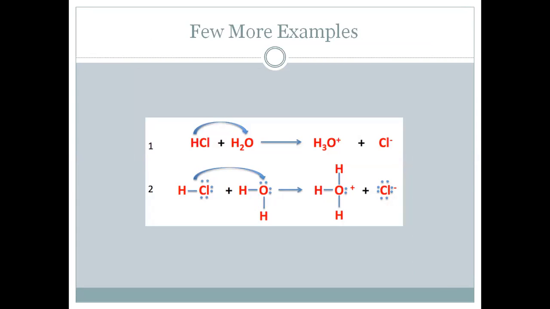As you can see here, there is an example of HCl and water combining together and producing a hydronium ion. Hydronium ion and hydrogen ion are the same thing. If you remove the water from the hydronium ion, it gives you a hydrogen ion. And the chloride ion is also a product. So in this reaction, HCl is an acid because it is producing a hydrogen ion in water. It can also be written like this: when HCl reacts with water, a lone pair of oxygen forms a bond with the hydrogen ion and gives you a hydronium ion along with the chloride ion.